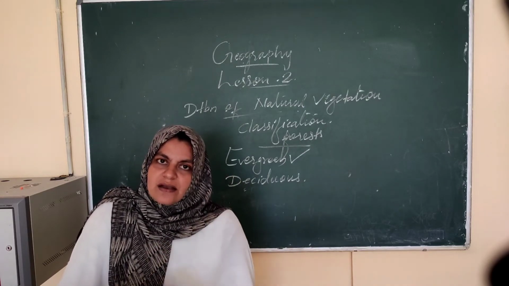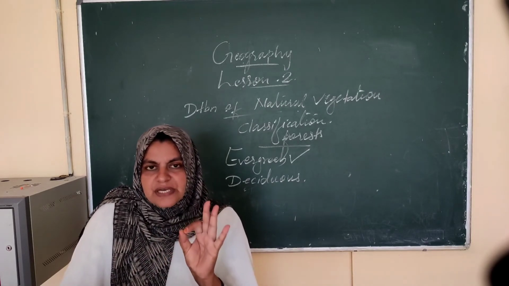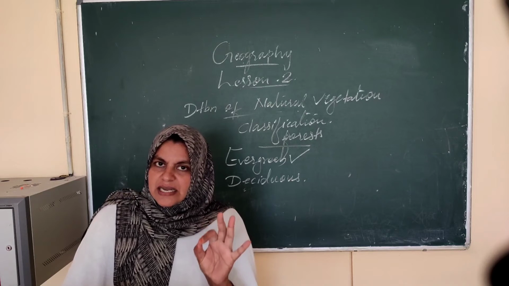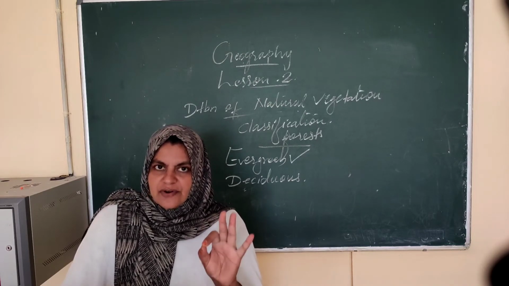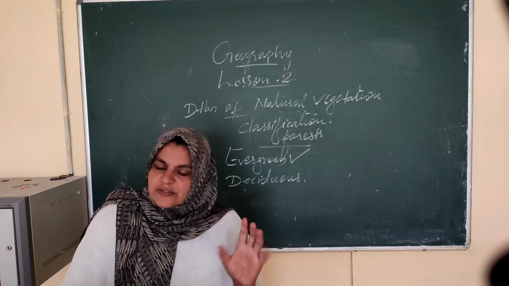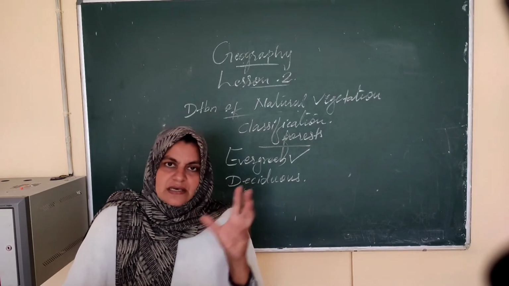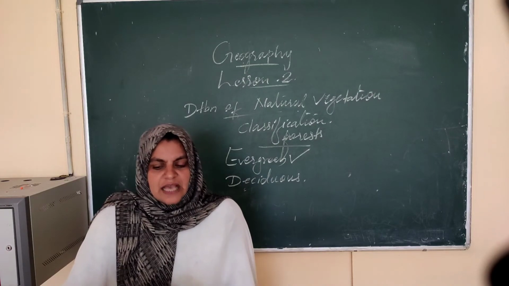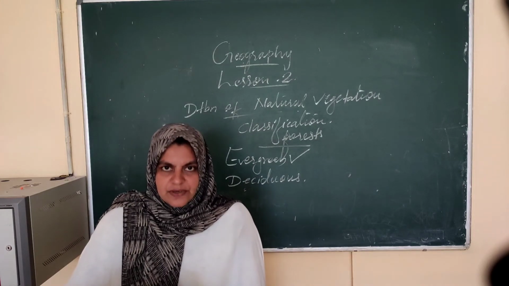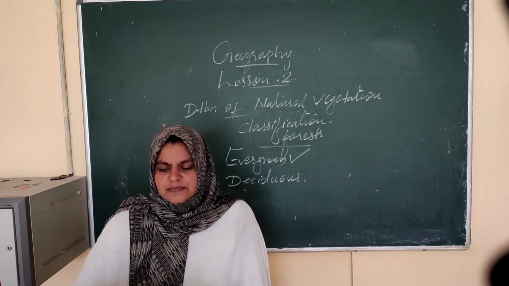To drop the leaves. Evergreen trees do not shed their leaves in a particular period. All through the year leaves will be there, and the thickness and greenery will be there in the forest. Such trees grow in the evergreen forest area.